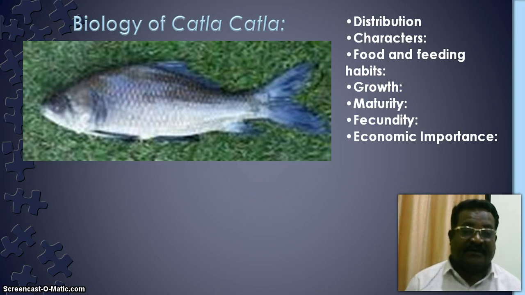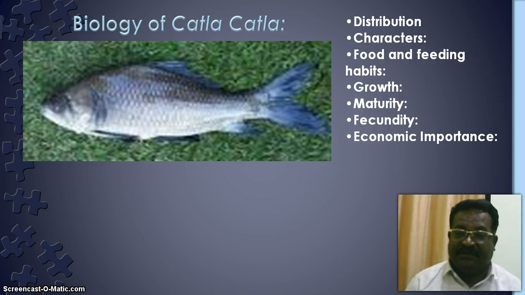They are nothing but the Indian major carps, that is Katla. The characters: the body is cylindrical, tapering at both ends, with the presence of fins, operculum, and a pair of eyes. Different types of scales are present on the body of the fish. All the species have the same characters.